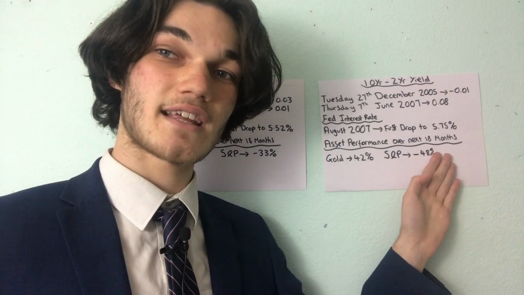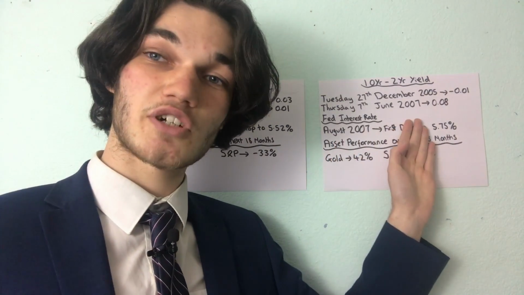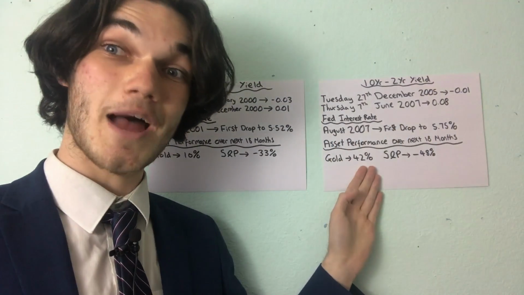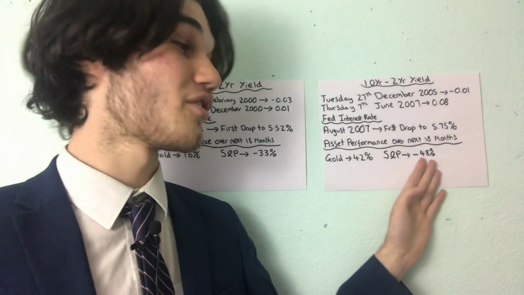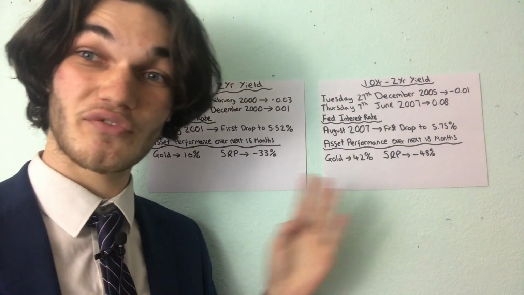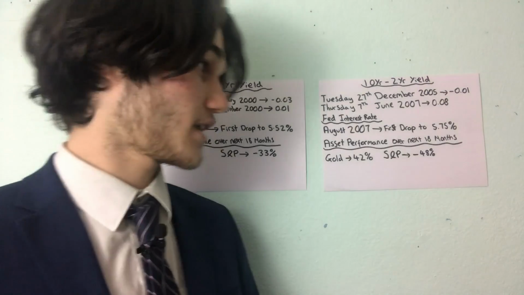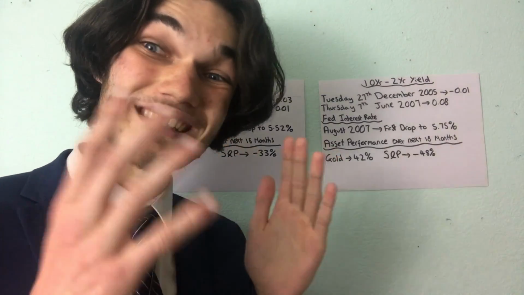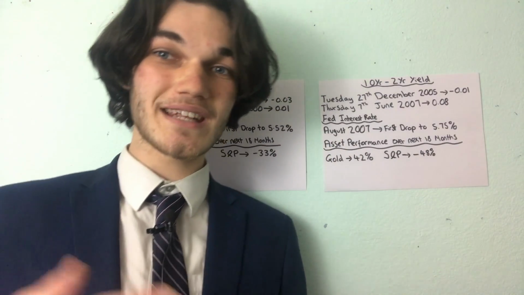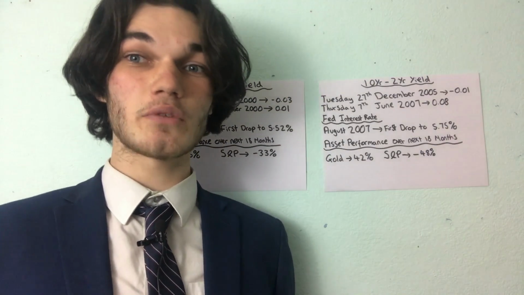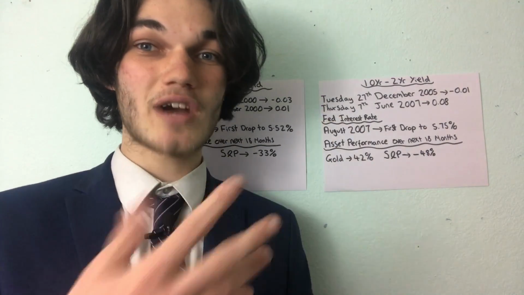Asset performance over the next 18 months. After the Fed interest rate drop, gold went up a massive 42%. The S&P 500 dropped 48%. So gold increased 42% in just 18 months. And the S&P 500 dropped 48% in just 18 months. So what can we learn here, and how are we going to predict these future recessions? How are we going to predict future stock market crashes?